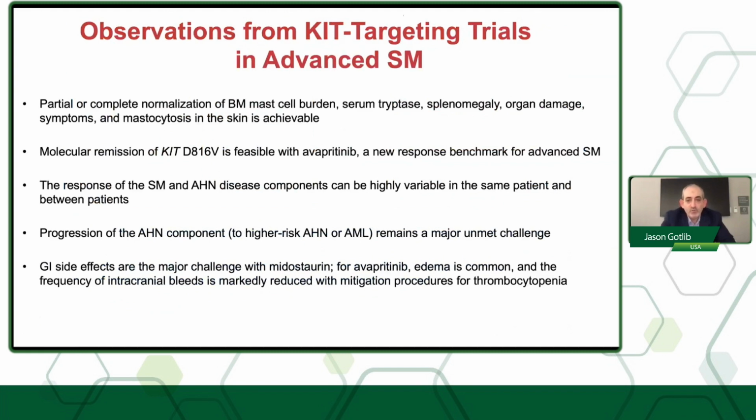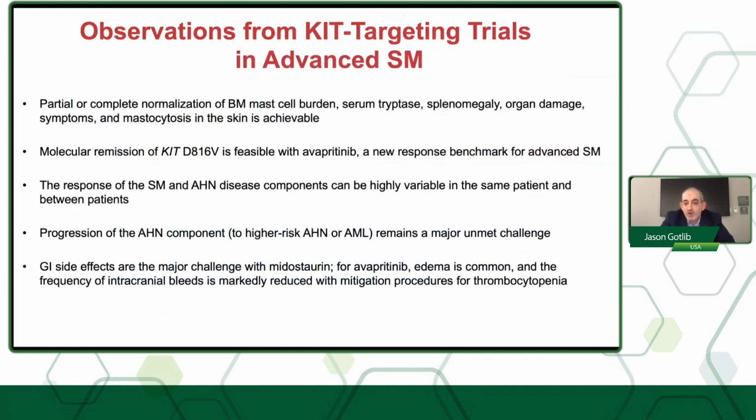So what are the observations from KIT targeting trials? I would say that we are seeing partial or complete normalization of bone marrow mast cell burden, serum tryptase levels, splenomegaly, organ damage, symptoms, and mast cell disease in the skin. Molecular remission of KIT D816V is feasible and really is a new response benchmark for advanced disease. The response of the SM and AHN components can be highly variable in the same patient and between patients, and progression of the AHN remains a major unmet challenge.